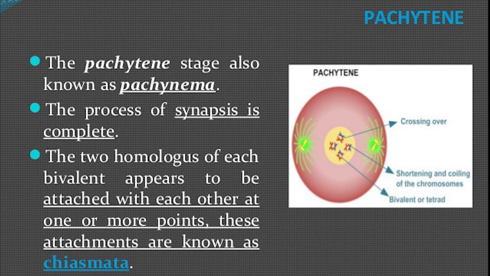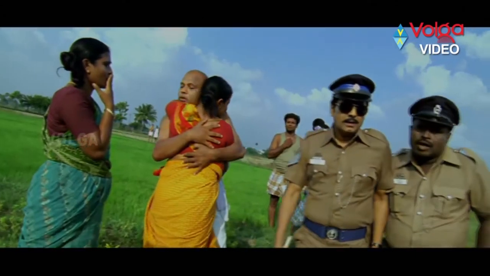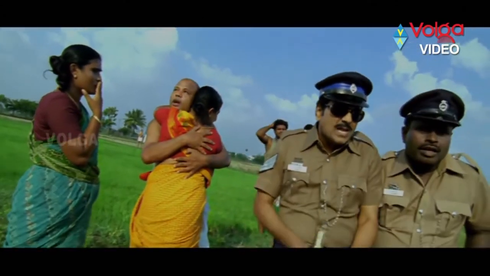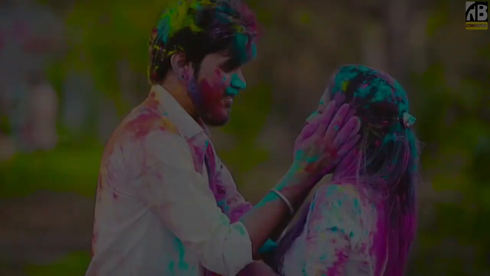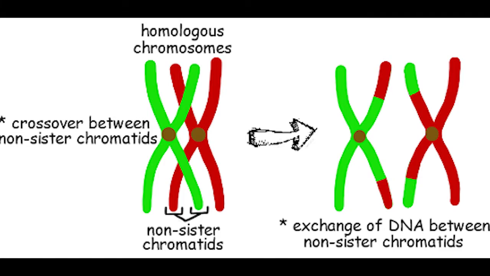Now the paired homologous chromosomes will start to hug each other and cross over. They will hug and transfer genetic material from one side to another. This transferring of genetic material is called crossing over. This crossing over happens in the pachytene stage.